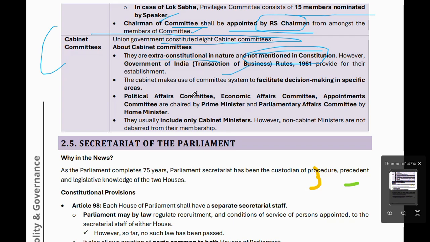This makes the cabinet system facilitate decision making in a specific area. Political Affairs Committee, Economic Affairs Committee, Appointments Committee are chaired by the Prime Minister, and Parliamentary Affairs Committee by the Home Minister. Then this may be an important question. UPSC can ask whether Political Affairs Committee, Economic Affairs Committee and Appointments Committee come under the Home Minister. No, they do not come under the Home Minister. They come under the Prime Minister. Parliamentary Affairs Committee comes under the Home Minister. It includes only Cabinet Ministers; non-Cabinet Ministers are not included. That's why maybe this is an important question. Maybe this is asked.